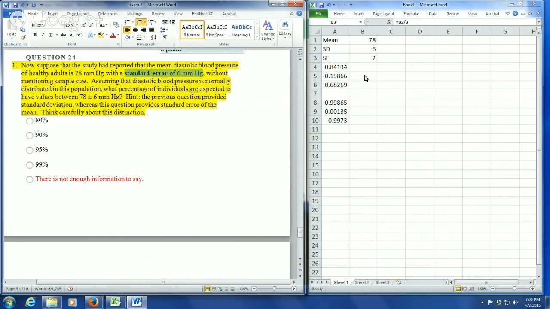However, because we have 2 unknowns in this problem, we don't know the standard deviation. In this case, this is not given to us. This is given to us as 6. So we don't know the sample size and we don't know the standard deviation. There's no way to figure out the answer to this.